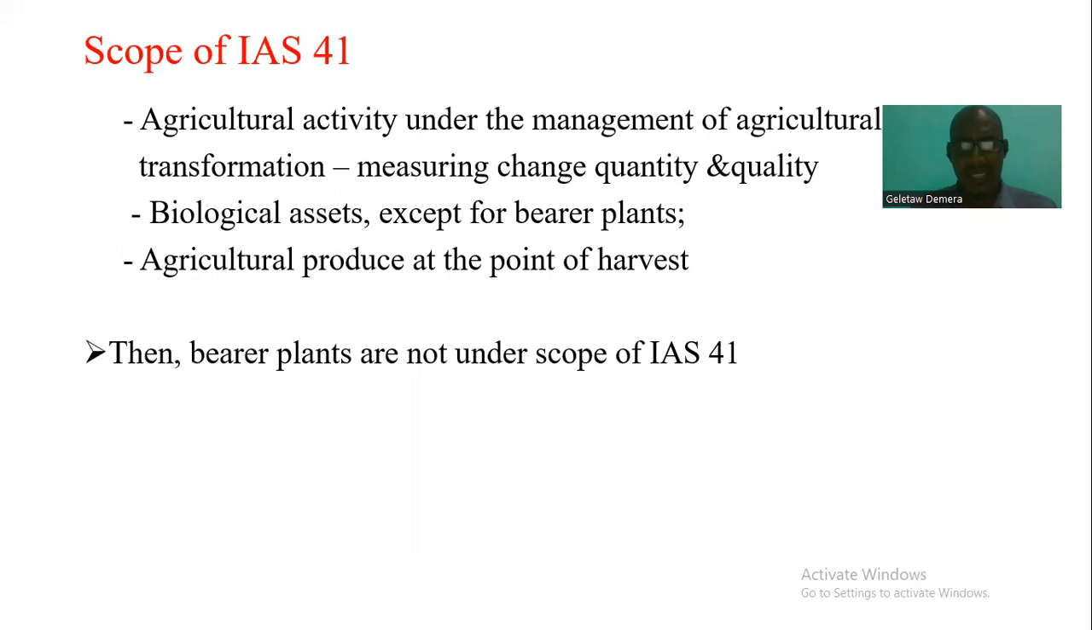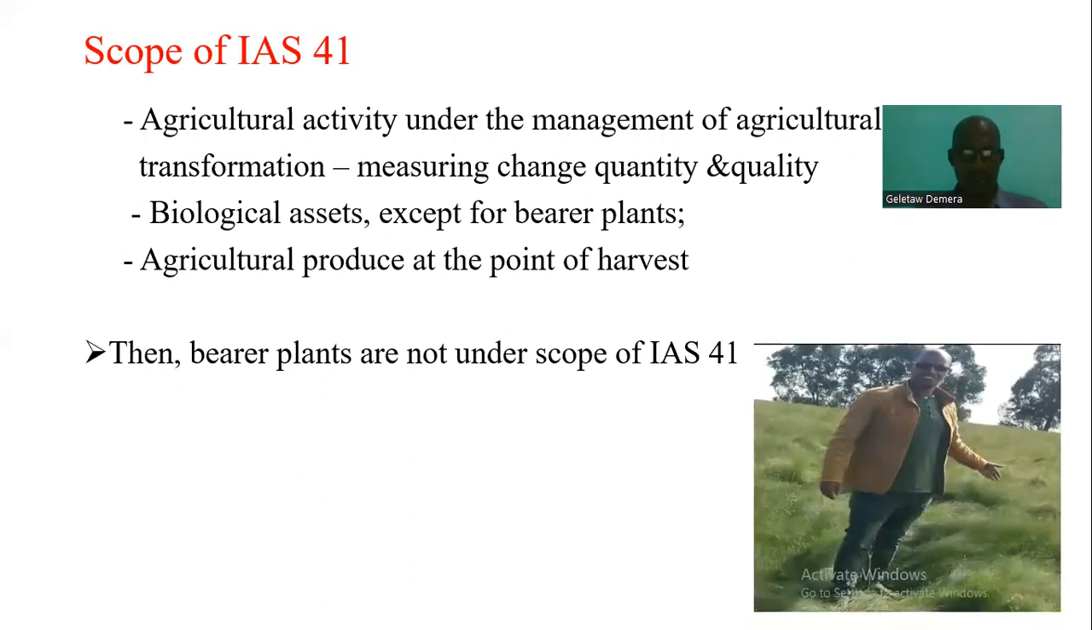The scope of this standard does not take into consideration issues like what we call bearer plants. You can see this in my father's farm, it looks like this. These are most of the time bearer plants, which are consumable plants, planted yearly. See, corn, you can take the corn, you can take the teff. They are yearly planted and consumable plants. These are not under the scope of International Accounting Standard number 41.